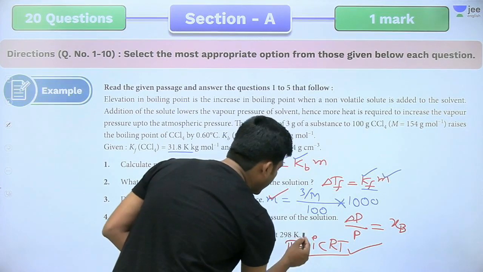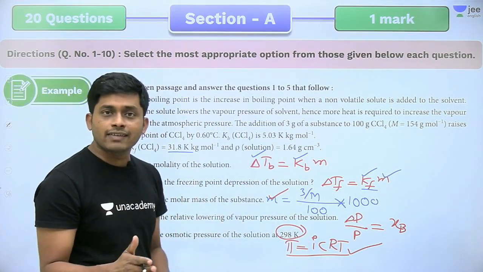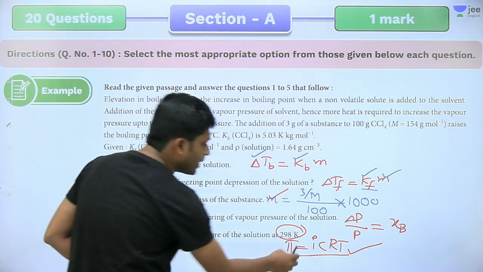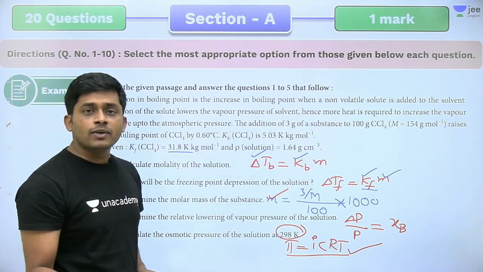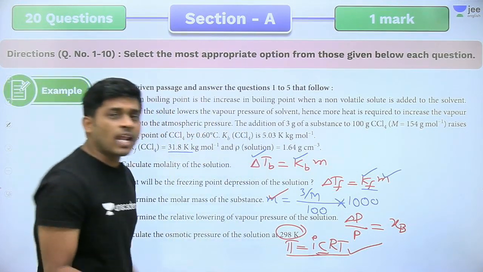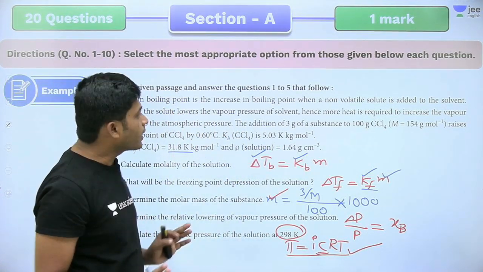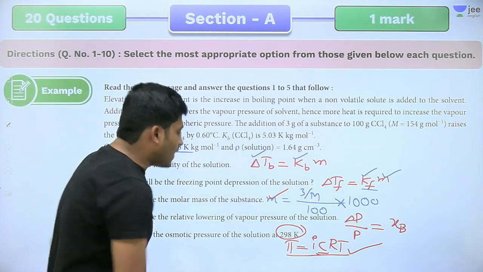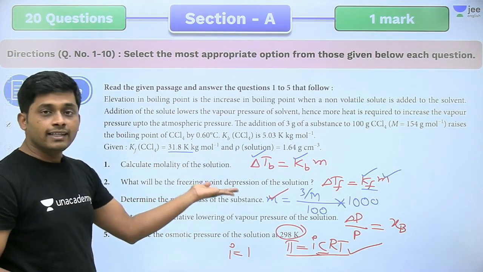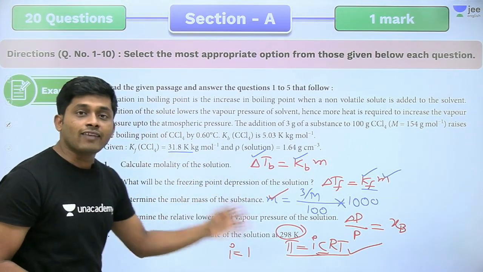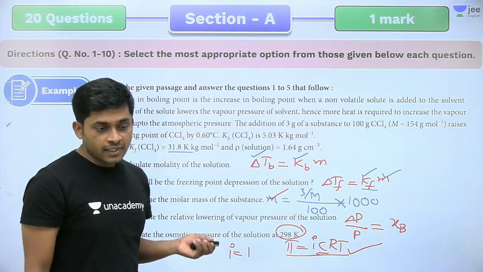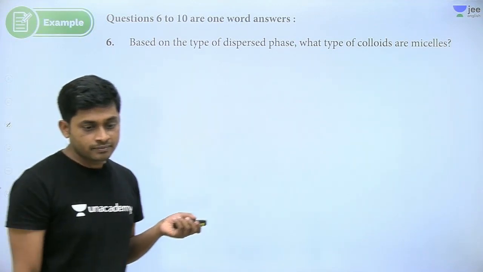Temperature is 298 Kelvin. 298 Kelvin is given. Fifth question, right? You are asking. See, temperature 298 Kelvin. R value is how much? 0.0821. You can put directly. Concentration, molality you can use. I is 1. Concentration we already get. Molarity, you can use that. R value 0.0821, temperature 298. Okay, right. So we'll move on to the next question.